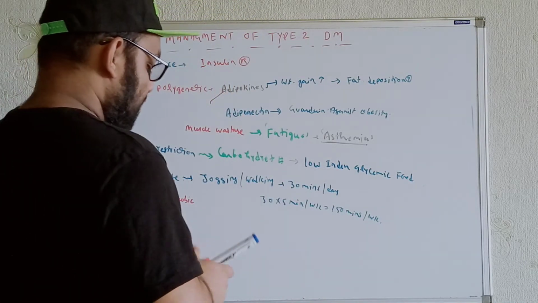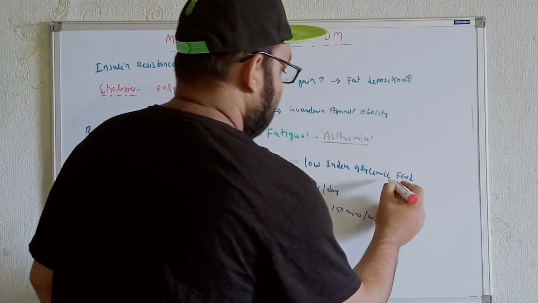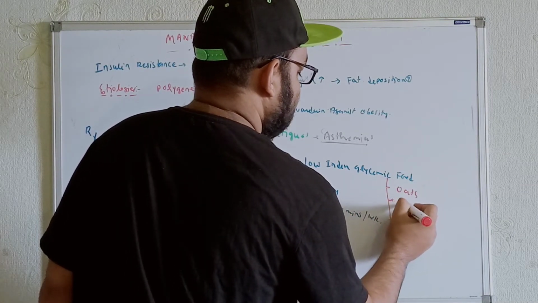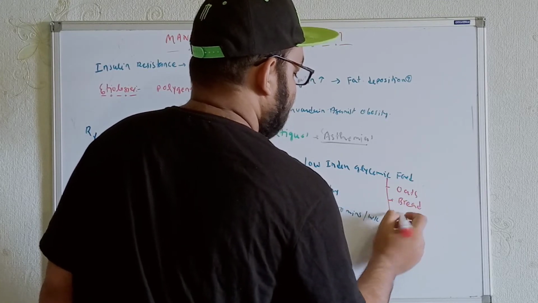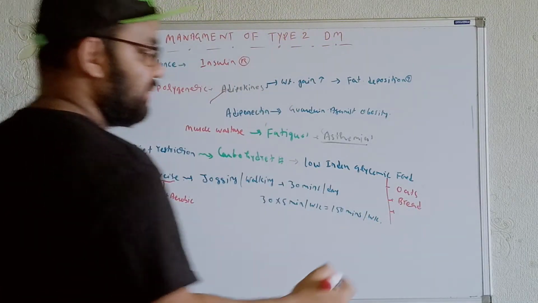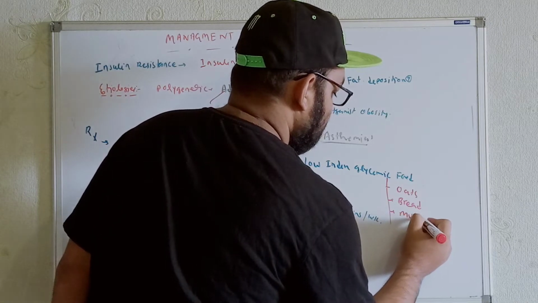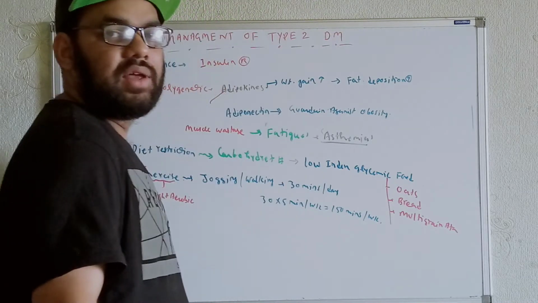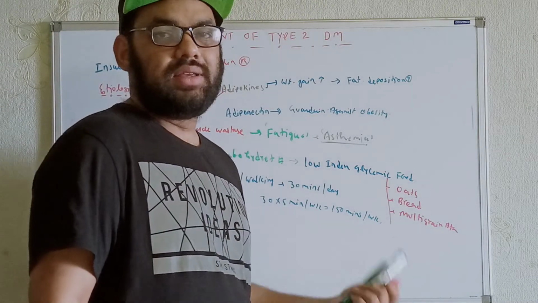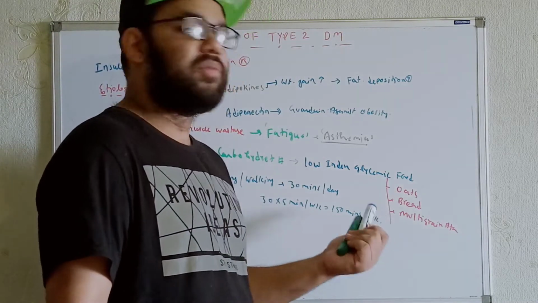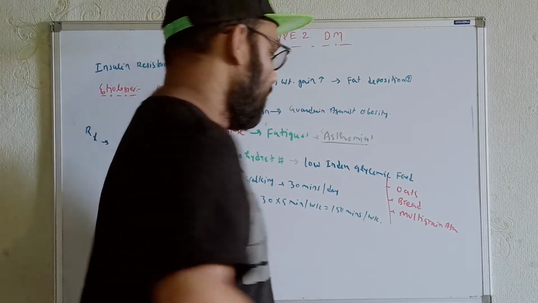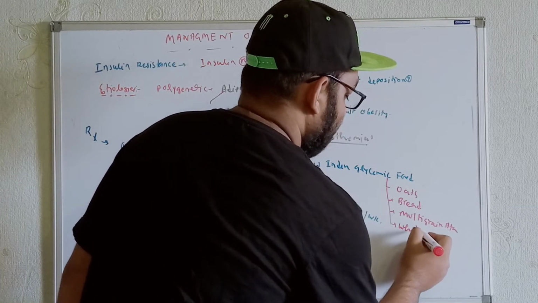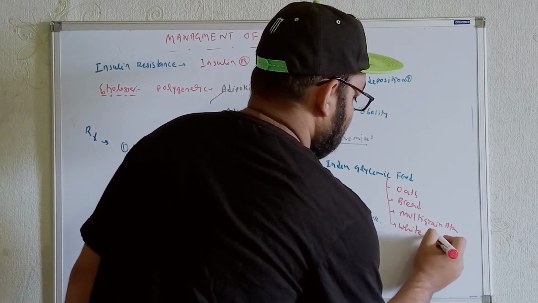When you are talking in terms of low glycemic index food, whatever food we get over here, we'll get oats. Okay, the persons can have oats, or bread, or multigrain atta, or the white meat, not the red meat. For example, he can have chicken biryani, a little amount, not that much. So we can write it over here: white meat, not the red meat. Red meat is strictly prohibited in these cases.